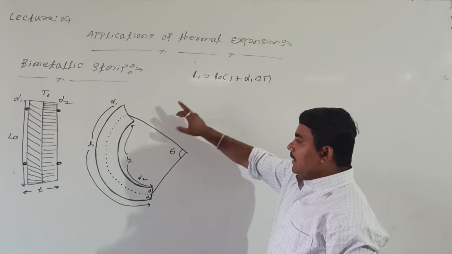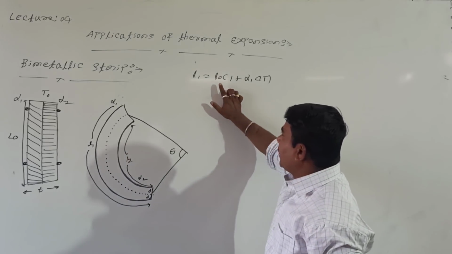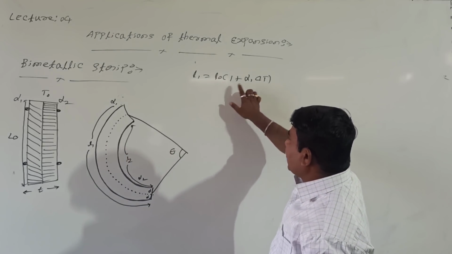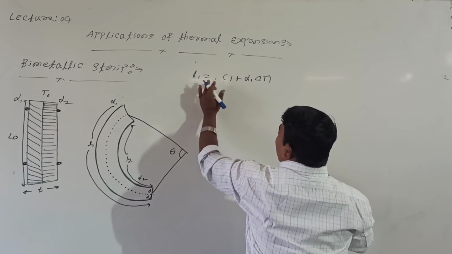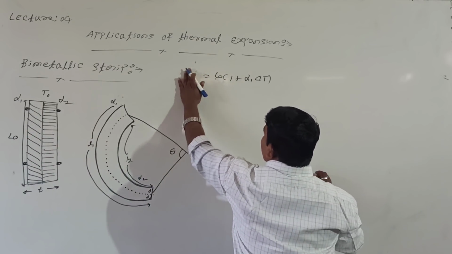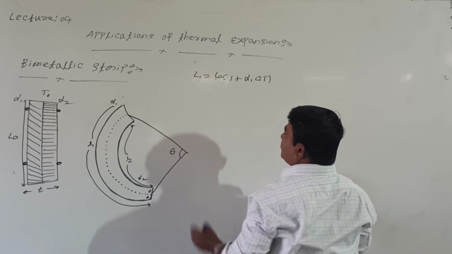Final length equal to L1. L1 I have taken: L0 into bracket 1 plus alpha delta t. What is L0? Initial length. Shall I take this initial original length like this? L0 I have taken, and I will take L1.